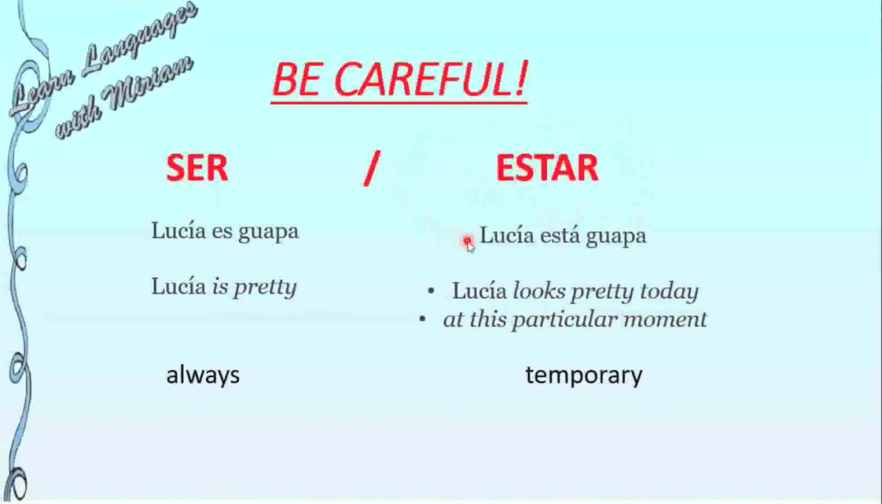But be careful because we use the verbo estar for this kind of sentence. Lucía está guapa. What does it mean? That Lucía looks pretty today. In this moment, at this particular moment, Lucía está guapa. This is temporary. So be careful. Verbo ser will be for always, and verbo estar will be for something or someone or a state that is temporary.